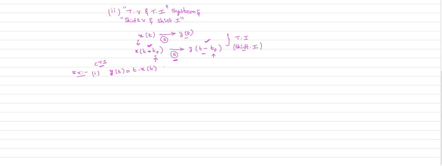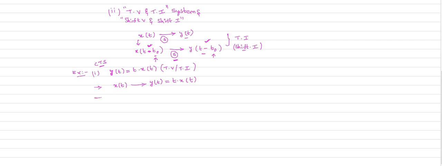Now you check whether the given system is a time variant or time invariant system. To check this, in the first step you are given the input x of t. For the input x of t, you find the output y of t. What is your output y of t? It is t times x of t.